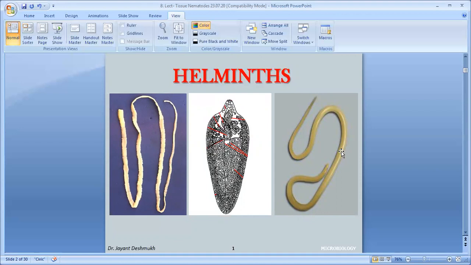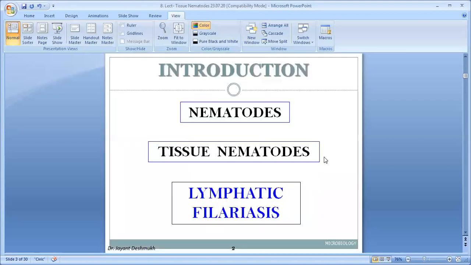Tape-like worms are the cestodes, leaf-like are trematodes, and nematodes have a cylindrical structure. Then these nematodes we again classify into intestinal nematodes and tissue nematodes. Tissue nematodes, in part 1.